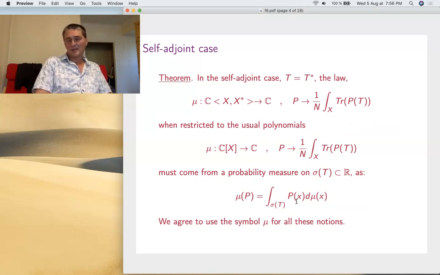Now we'll agree, well, this might seem a bit confusing, but that's what everyone does. All these mu's here: we have mu, the law in general, mu restricted to polynomials, and also the measure in the self-adjoint case, which gives mu. We'll use mu for all these things and call it the law. So the idea is that in general, mu is the law as best as it can be. In the general case, that's your law. In the self-adjoint case, that's your law. It's better than this, but this is the same as the measure. So that's why we use the same mu.